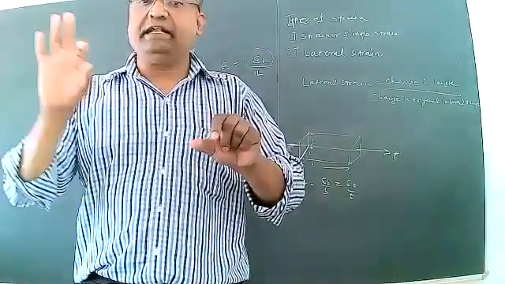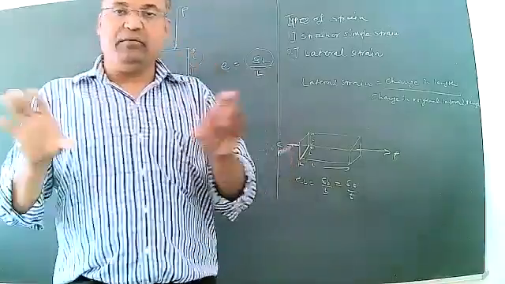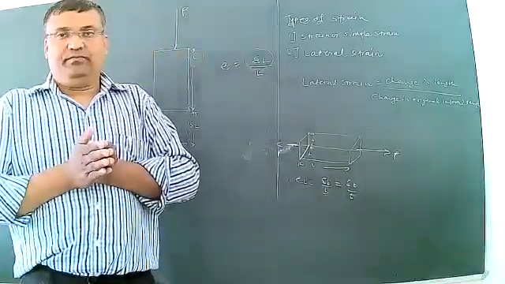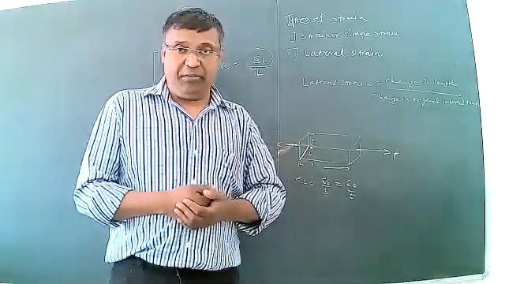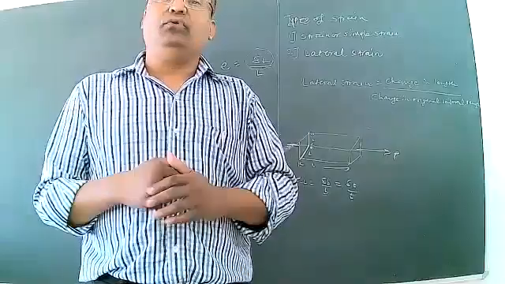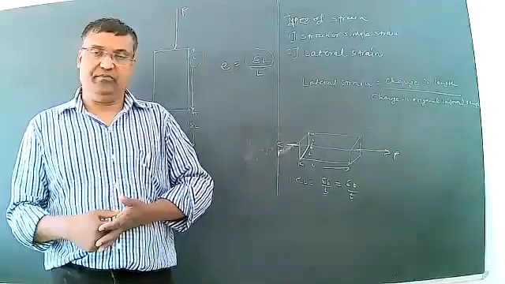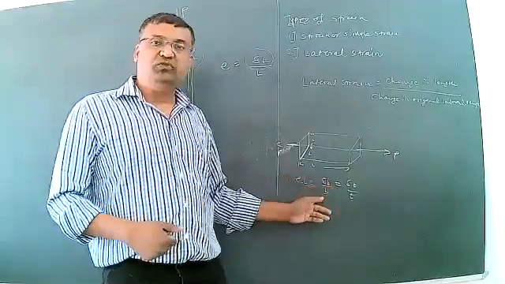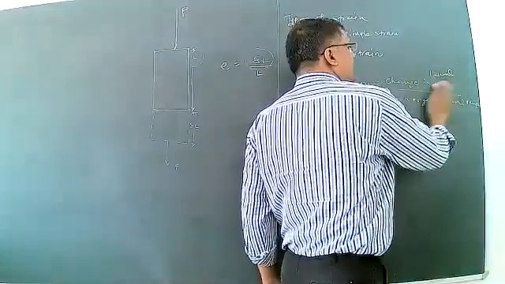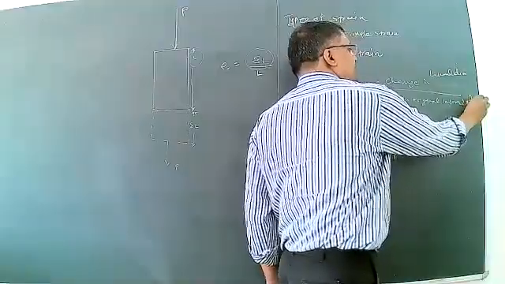If the tensile force acts at one section and at the other section also, equal and opposite, what will happen? The other 2 dimensions will be affected, that is width as well as thickness. Lateral strain for a rectangular section is delta B upon B, that is equal to delta T upon T. Change in lateral dimension to the original lateral dimension.